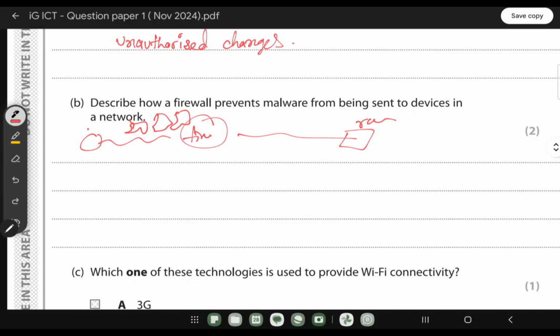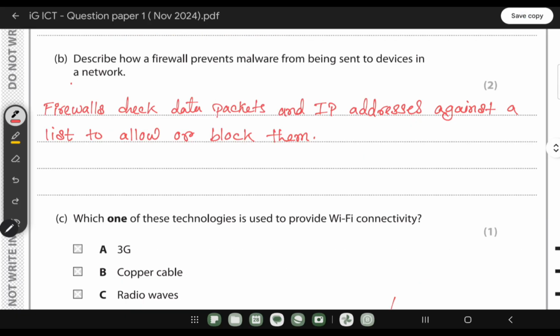So which means they have a white list and a black list table where they added the type of IP address. That particular IP address falls under the white list, which means it can be given permission to go inside the network. But when it comes to the black list, that type of data or packet can't enter the system. So a firewall checks data packets and IP addresses against a list to allow or block them.